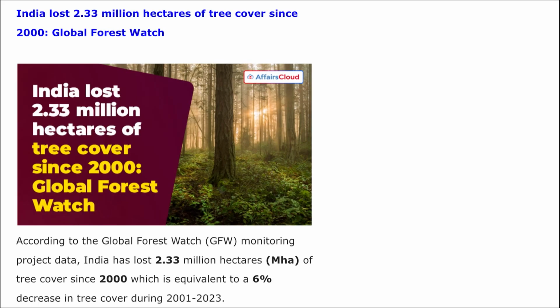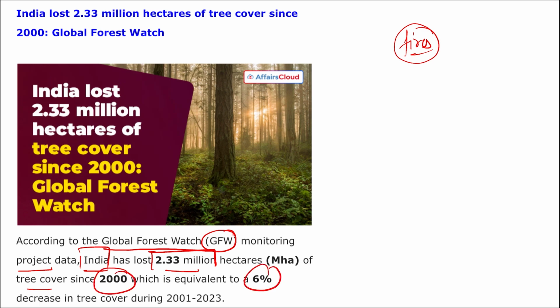Right? Now what can be the various reasons for the loss? So one of the main reasons is fires. Right, the forest fires, because of this we see a large portion of it gets wiped out. Correct. So according to the Global Forest Watch (GFW) monitoring project data, India has lost 2.33 million hectares of the tree cover since 2000, which is equivalent to 6%.